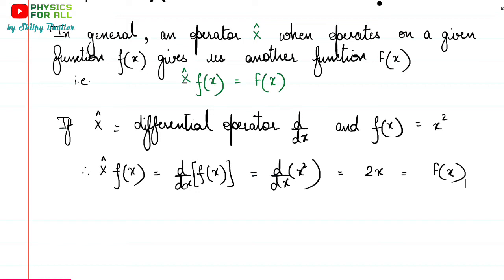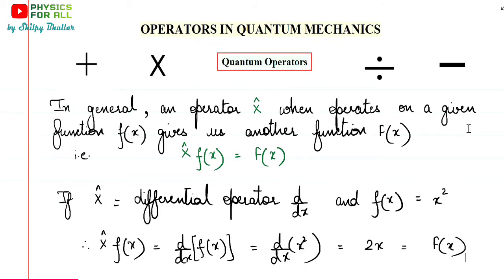According to need, we attach specific functions to these operators, and when they act on our original function, we obtain some other function. Just as we study plus, minus, multiplication, division, we know that when these operate on numbers they give us some different result. Similarly, the operators here act on functions and give us some different function.